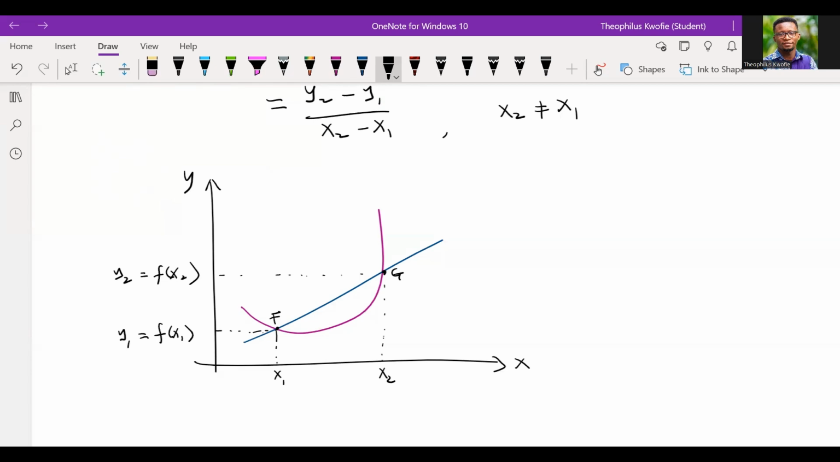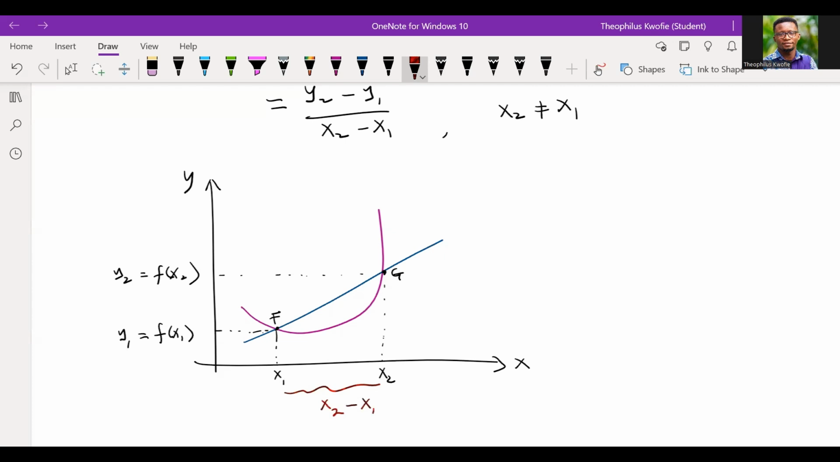At this point, I can know the change in x and the change in y. So over here, let me use a different pencil. I can know the change in x by just finding the difference, right? For us to know how much x has changed, the change in x will just be x2 minus what? x1.